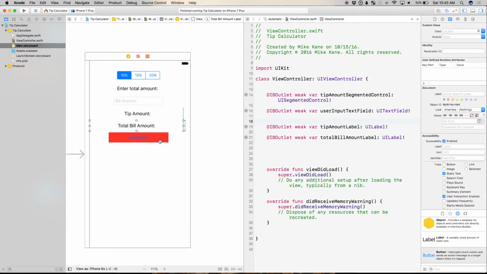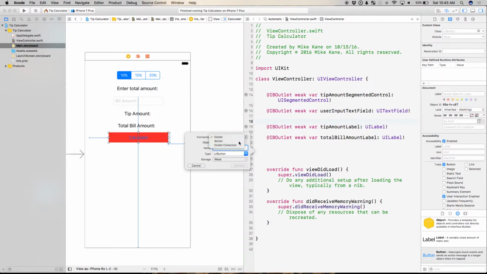Okay. Finally, I need to connect the calculate button over. But this isn't going to be an outlet. This is going to be an action. Why?